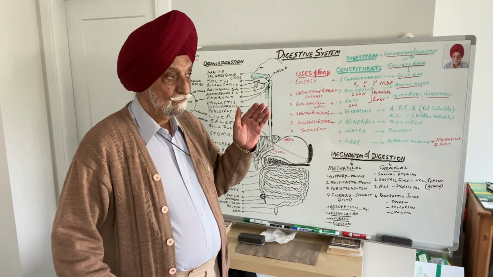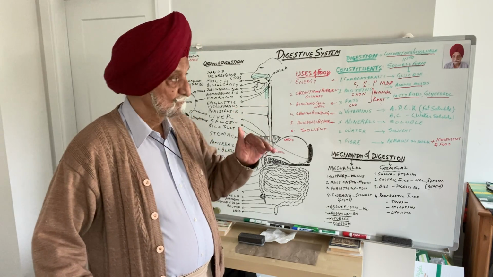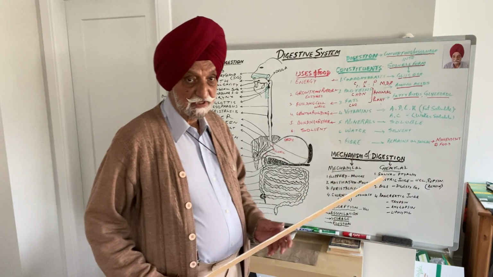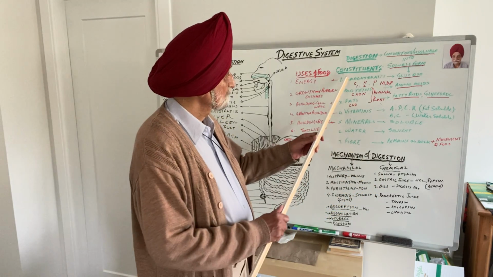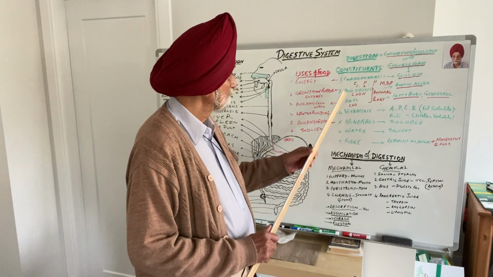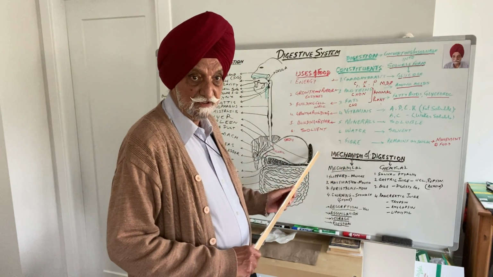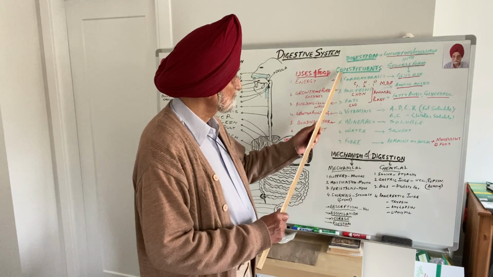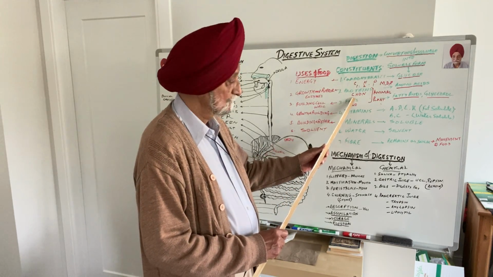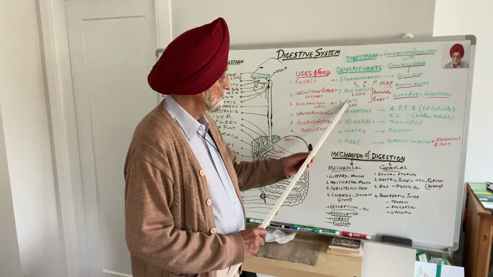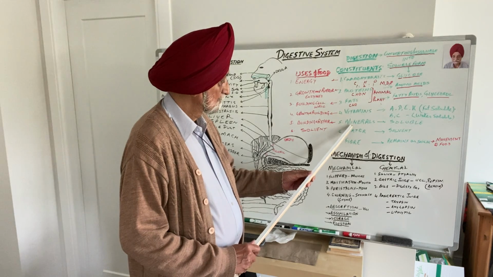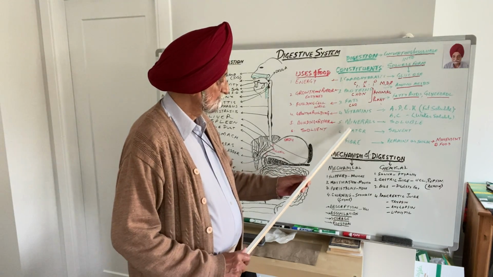Now, what is food, or what are the constituents of food which needs to be digested? Here is the constituents of food. After that, we'll see what are the uses of the food. Constituents of food are carbohydrates, proteins, fats, vitamins, minerals, water, and fiber.